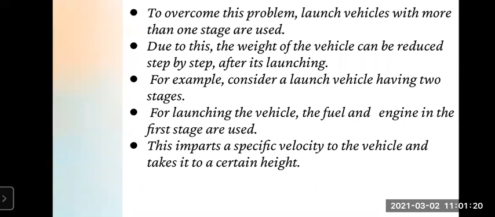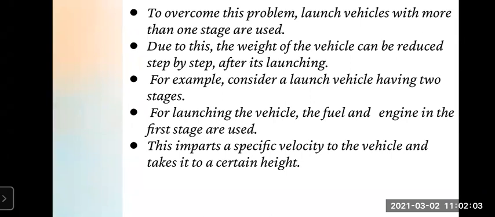Now, for example, consider a launch vehicle having two stages. Like just here, we'll see one example. Now, if you see the figure, the figure is given there. Now that figure is composed of 4 stages. But here they have given an example of only 2 stages. Just we'll see the same for the 4 stages also. So for example, consider a launch vehicle having 2 stages. For launching the vehicle, the fuel and engine in the first stage are used. Now, whenever the vehicle is launched, what they are doing, they are using the fuel which is stored in the first stage. First stage means at the bottom, right? Just look at the figure.